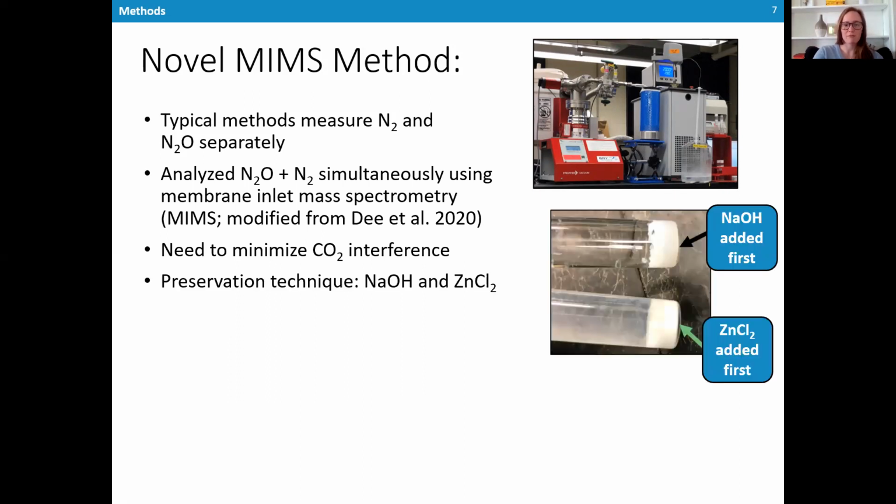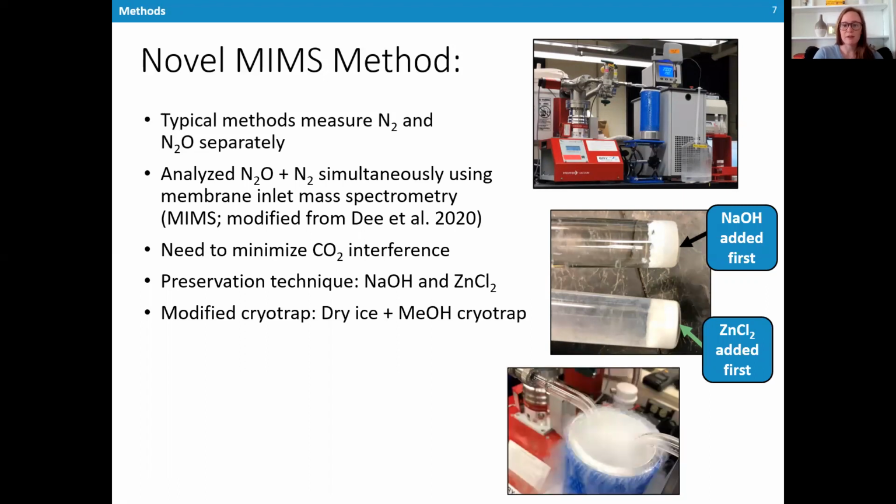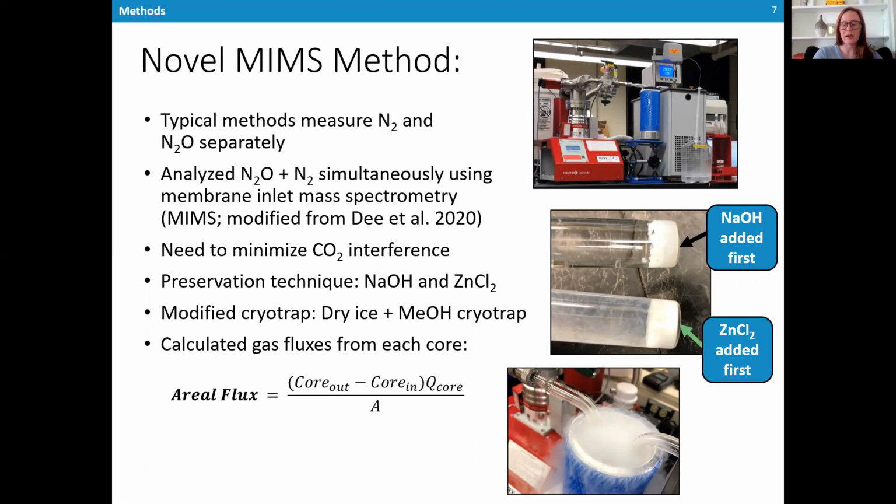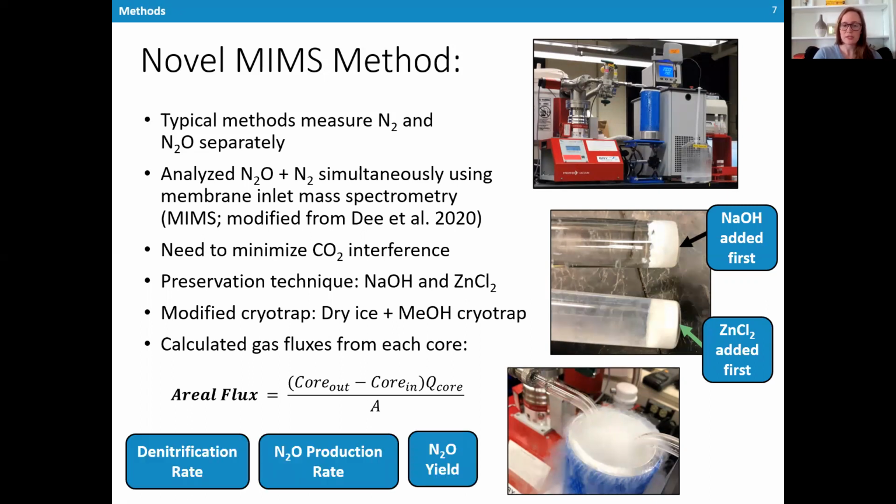We did this by modifying the preservation technique to add sodium hydroxide to each vial first to precipitate any CO2. Then we added zinc chloride to inhibit microbial activity that may alter the gas signature. We also used a modified cryotrap of dry ice and high purity methanol, which maintained the temperature around -78 degrees. Liquid nitrogen, which is typically used, is too cold and will not allow the nitrous oxide to pass through into the spectrometer. Once we got all of the data together, we calculated areal fluxes of dissolved gases, which allowed us to estimate denitrification rates, N2O production rates, as well as N2O yields.